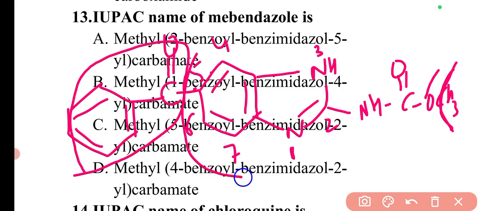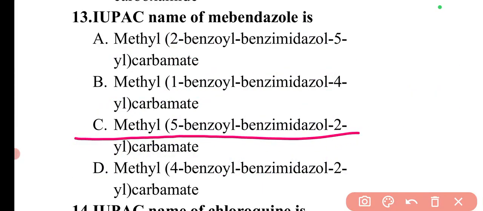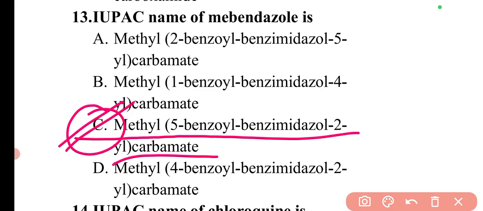Then what is this particular ring? This ring is the benzimidazole ring. At the second position there is a double bond, so it is 2-yl, and this group is the carbamate moiety. So it becomes methyl 5-benzoyl benzimidazol-2-yl carbamate. Looking at the options, it is option C, so option C is the correct answer.